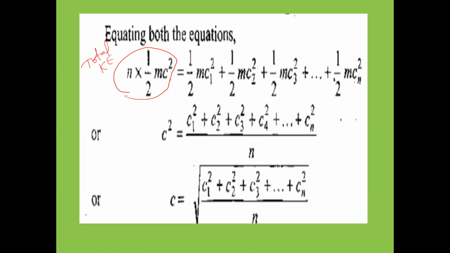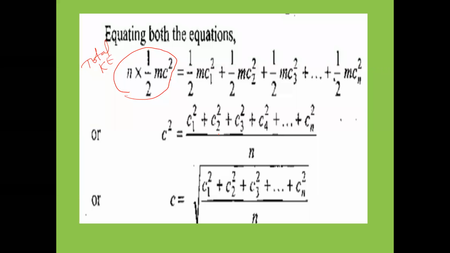So from all this, C square is equal to C1 square plus C2 square plus C3 square plus C4 square, and so on up to Cn square, divided by n. Average we have taken. It is the mean, the mean of the squares of velocities.